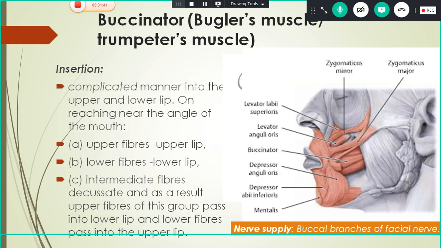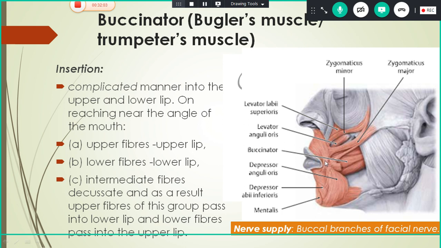Now if you see the insertion, it inserts in a complicated manner into the upper lip and the lower lip. This is the buccinator muscle. It is a little bit deeper. We cannot see it superficially in this section. Only after removing the risorius muscle can you see it.